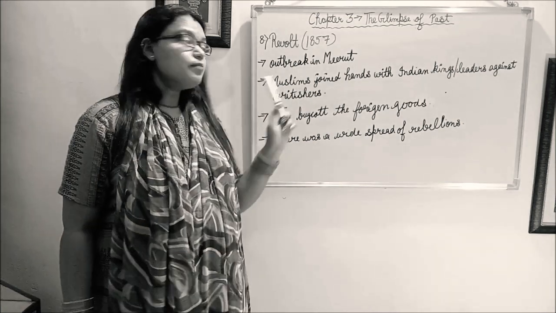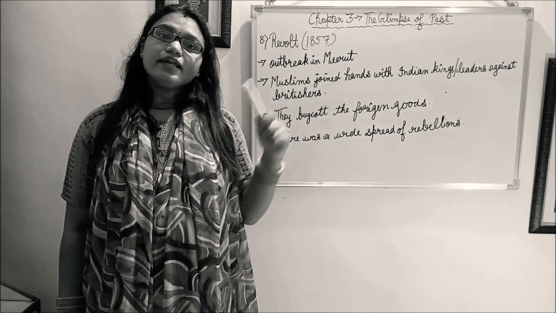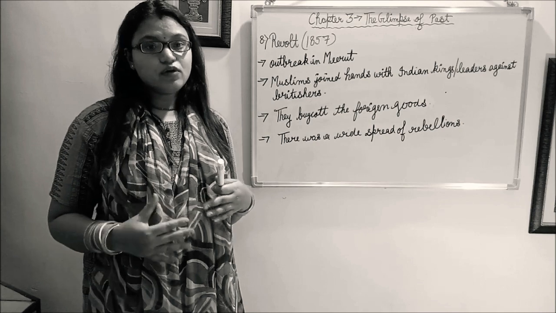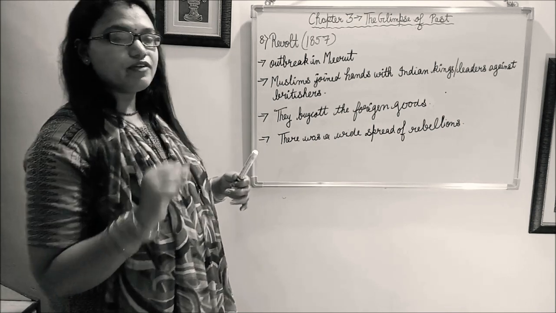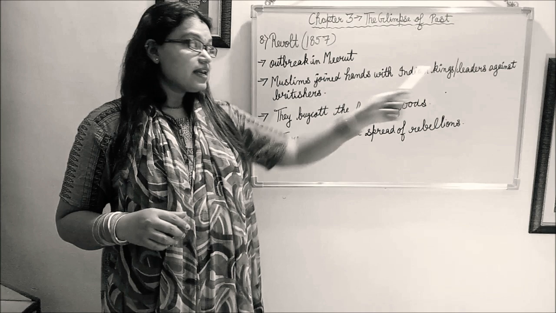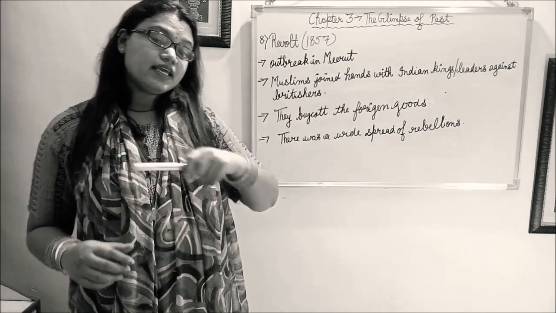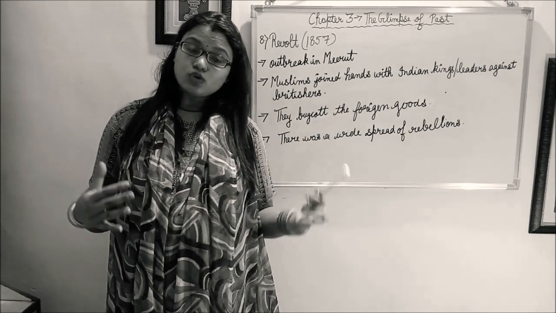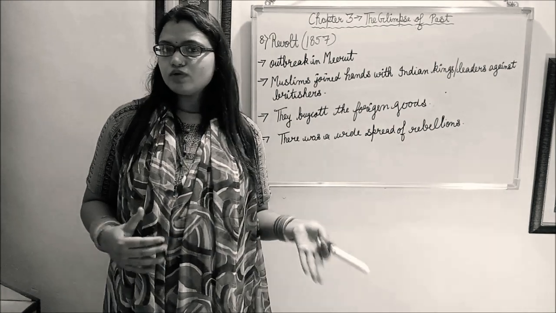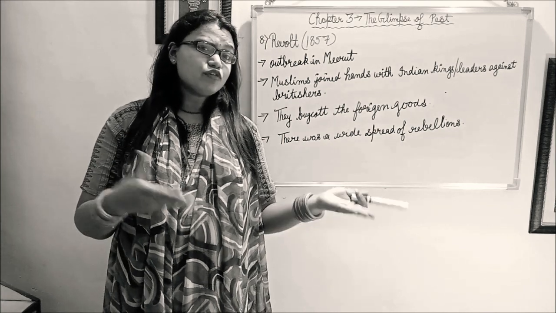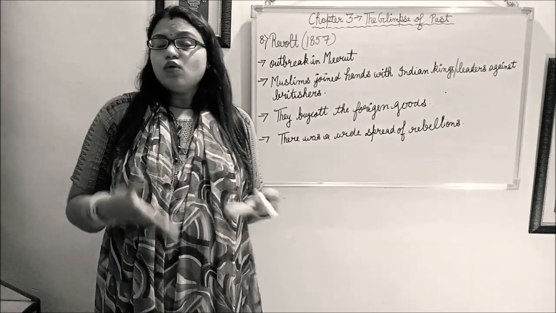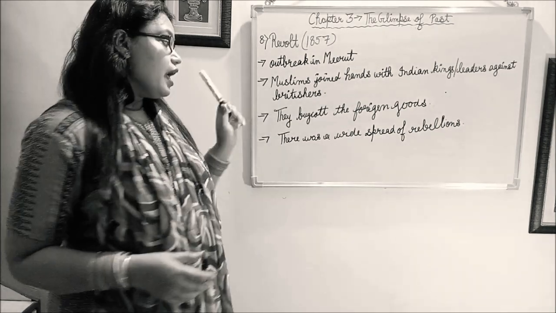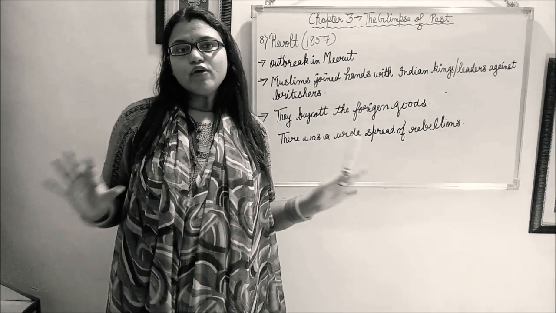Understand? At that time Muslims and Indian kings joined their hands, because they were so much upset about the bullet. They joined hands against the Britishers, and they started attacking the Britishers one by one. They also boycotted all the foreign goods. If they did not purchase the foreign goods, eventually the company would face the loss, and they would go from India. That is why they boycotted the foreign goods. And there was a widespread of rebellions.